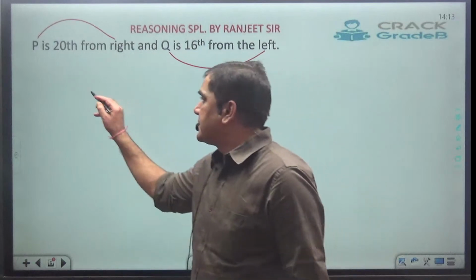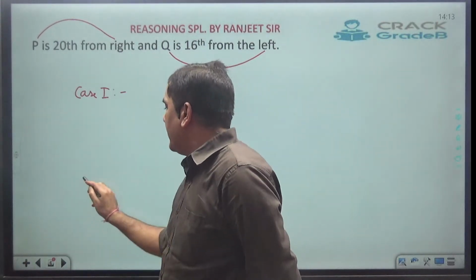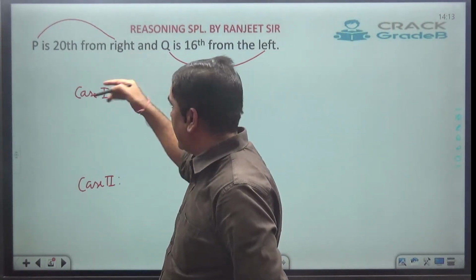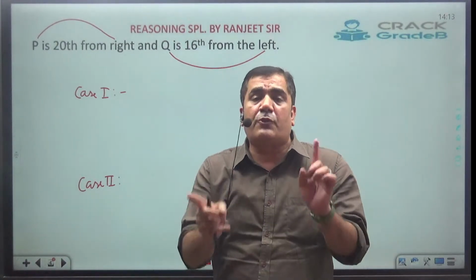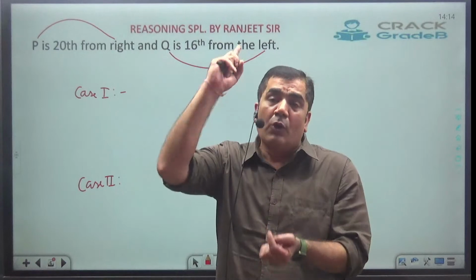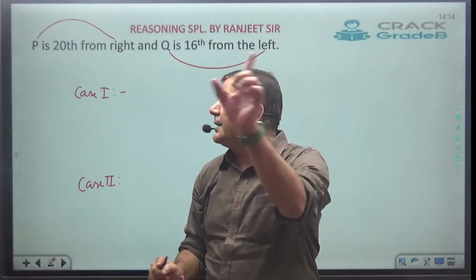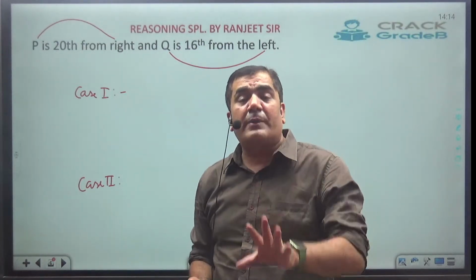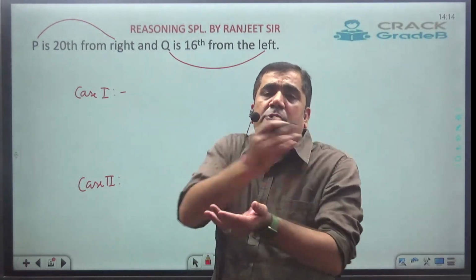So I will plot case number 1 and case number 2. Whenever one variable's position is given from right and the other variable's position is given from left, or from top and bottom, always remember that problem will have two cases. Here the examiner is saying P is 20th from right. P is 20th from right never means that P will be on the right side. P can be on the left side also.